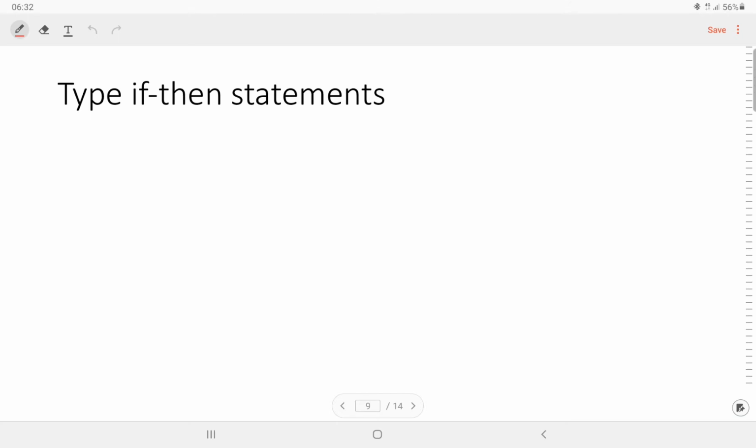You can write an if-then statement as a statement of the form if P then Q, where P and Q are simple statements, and P is called the hypothesis and Q is called the conclusion.